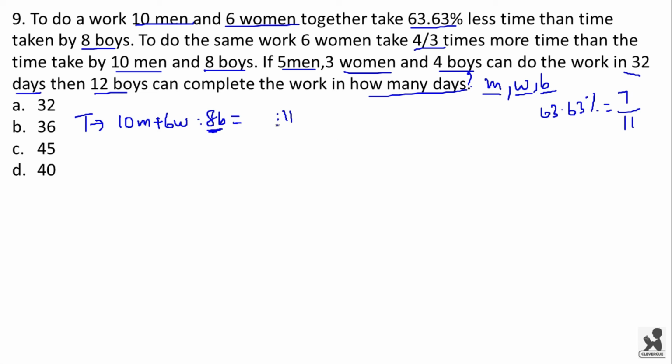If 8 boys take 11, then 10 men and 6 women will be taking 11 minus 7 hours, that is 4. So the time ratio will be 4 is to 11, and the efficiency ratio will be just the reciprocal of this, that is 11 is to 4.